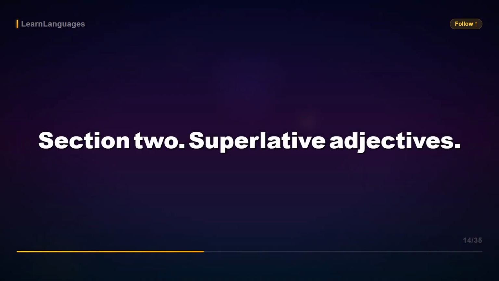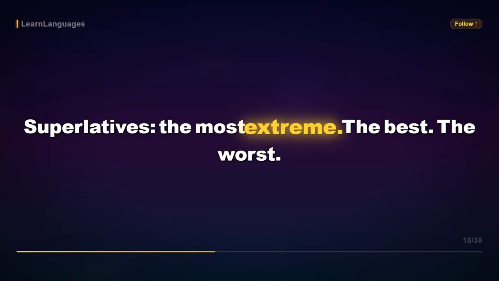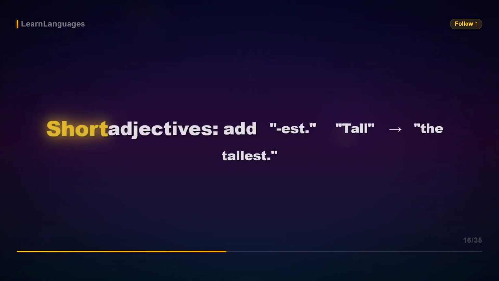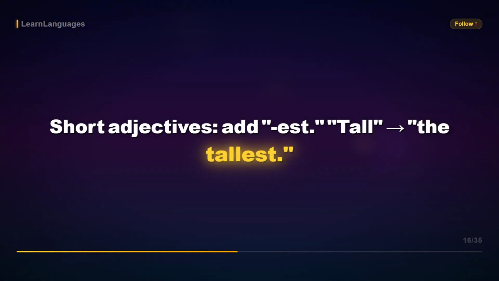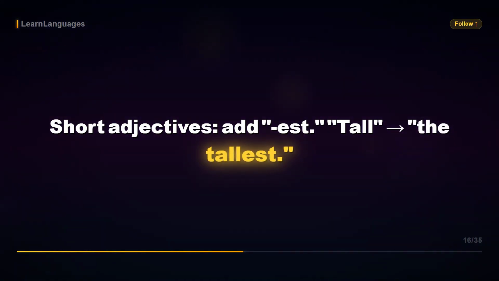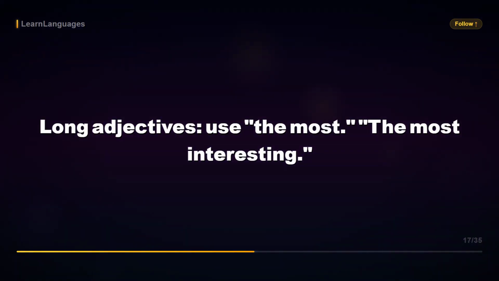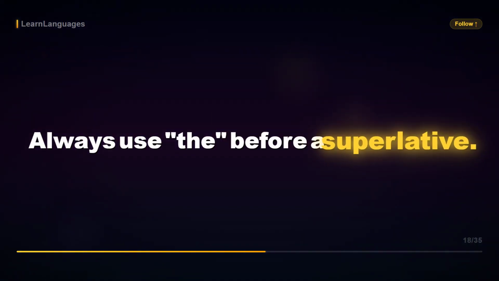Section 2. Superlative adjectives. Superlatives are used to talk about the most extreme. The best, the worst, the tallest. Short adjectives add -est. Tall, the tallest. Fast, the fastest. Long adjectives use "the most." Interesting, the most interesting. Always use "the" before a superlative.